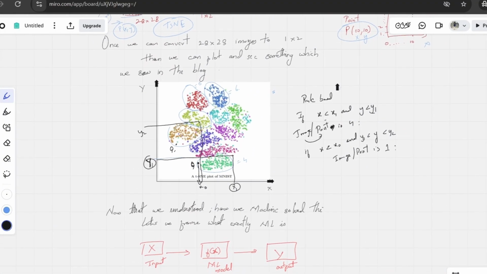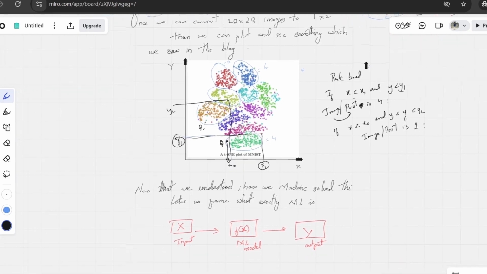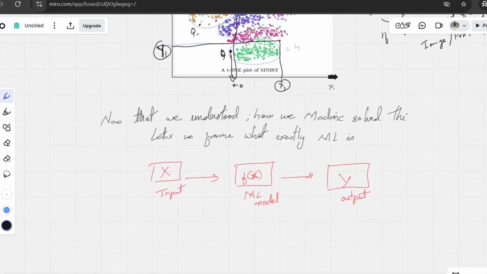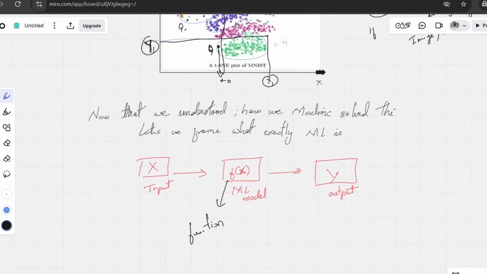So now that we understood how we have solved this using a machine learning approach, at the end what we did was give an input X to a machine learning model. The machine learning model should learn some function. Here it is t-SNE. The t-SNE has learned something, which is represented using f of x to predict the output.